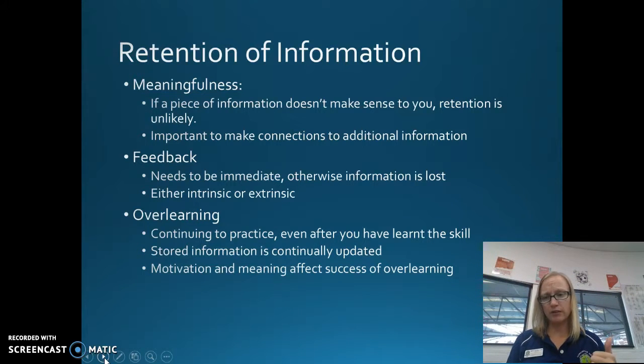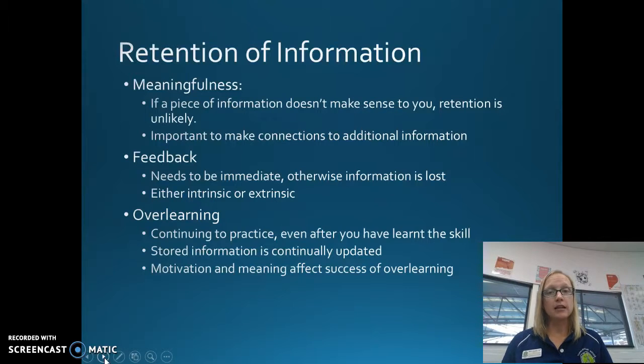In terms of retaining information, it's also really important that we take into account a few other factors like meaningfulness. If information is given to you and you don't find any meaning within it, it makes no sense to you or you don't feel it's relevant, you won't retain that information, particularly if you think it's not of high importance at that moment in time. You need to try and make additional connections to information that you might have previously, to connect meaning to that information.